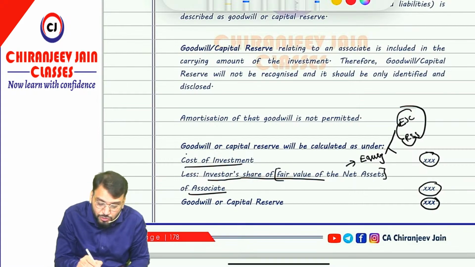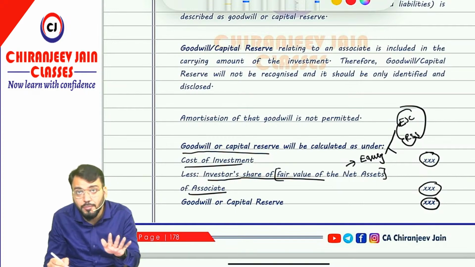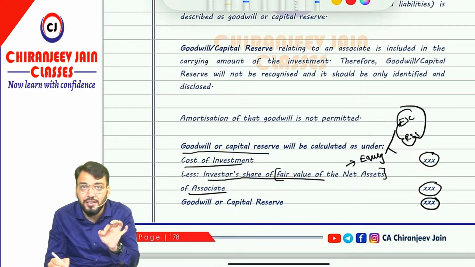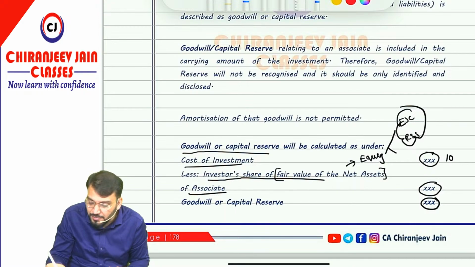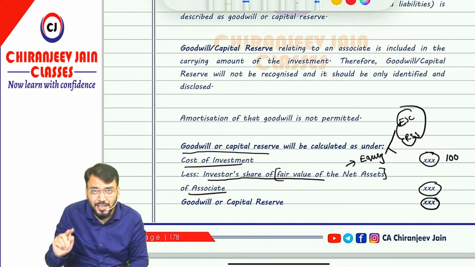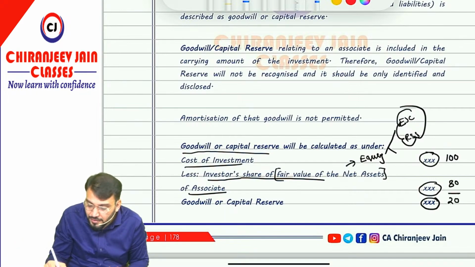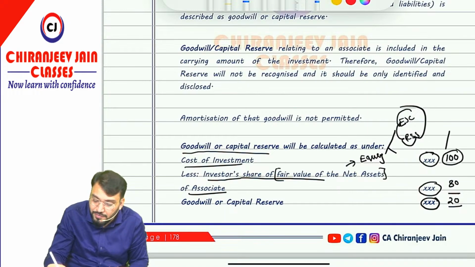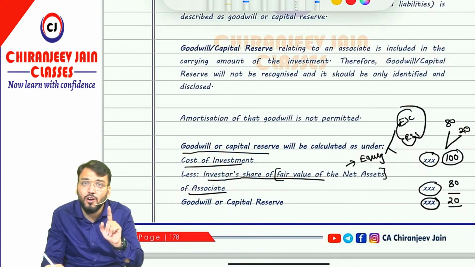So the first point you have understood is that goodwill or capital reserve will be calculated and disclosed, but not recognized. Means we will not pass any journal entry for it. Understood? Yes sir. Suppose the cost price of investment is 100 and the investor's share in the net asset of the associate is 80, so goodwill becomes 20. Just try to understand, when I say 100, what does this 100 represent? 80 and 20. Does the cost price of investment include goodwill? Yes, it is already included in the cost price of investment. Therefore, there is no need to recognize it separately.